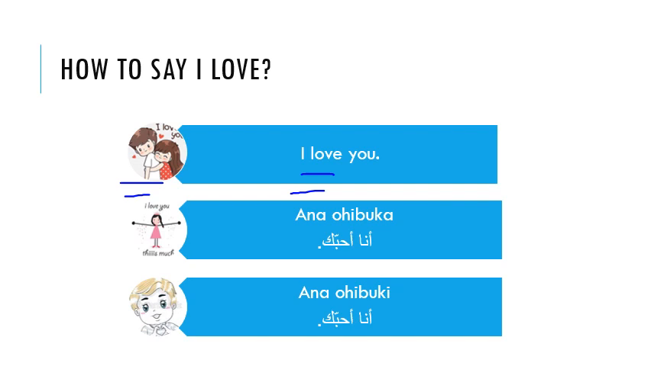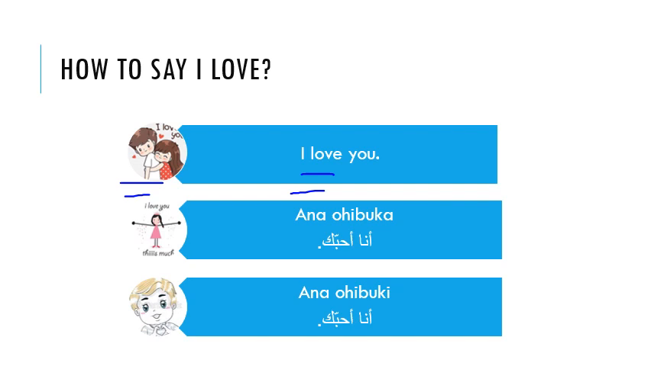So, I love you. What do you mean by I love you? Let's assume these two, boy and girl, are falling in love with each other. What the girl is saying to the boy is, I love you. So here we are going to say how we use I love you in Arabic language. If you are talking to the person that you fell in love with, you cannot tell him I like you. You have to say to him I love you.